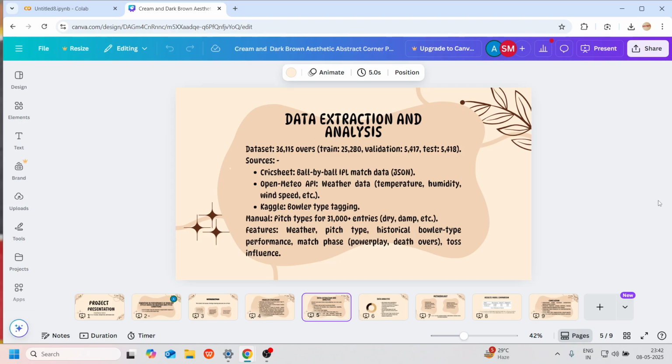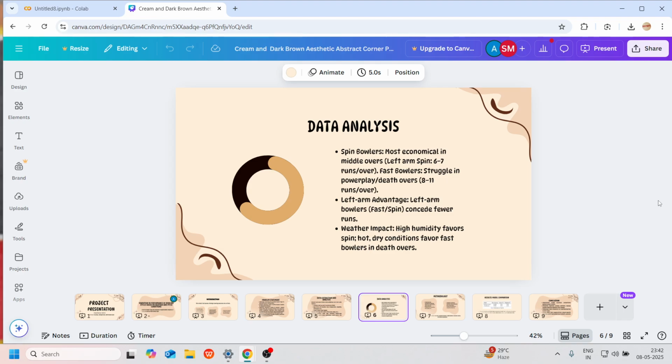For the bowling style, we used a Kaggle dataset where we got the bowler name with that particular bowling style, and our total data set is 31,000-plus entries. During the data analysis, we found that spin bowlers are most economical in the middle overs, conceding 6 to 7 runs per over, and fast bowlers struggle in the power play and death overs. Second, left arm bowlers concede fewer runs compared to right arm bowlers.